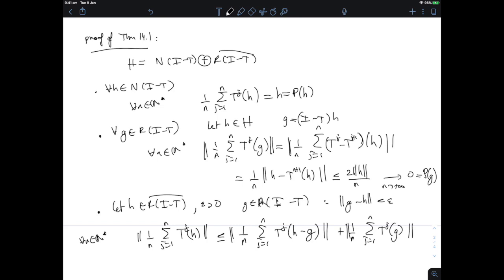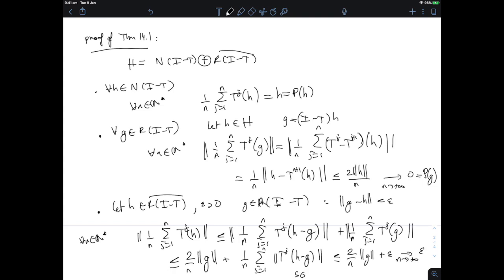Now we already know that this part here is smaller than 2/n times the norm of g. And what about the first part? Well, it's smaller by triangle inequality than 1/n sum j equal 1 to n of T^j applied to h minus g. And so this whole thing is smaller, because T is a contraction, than 2/n times the norm of g plus epsilon, which tends to epsilon as n goes to infinity, and epsilon was arbitrary.